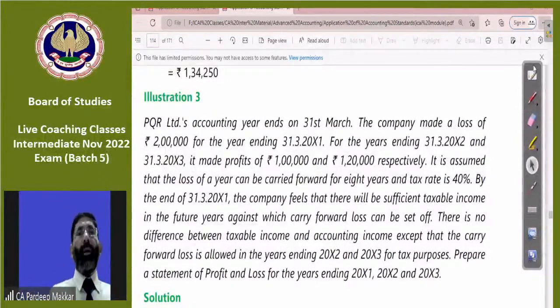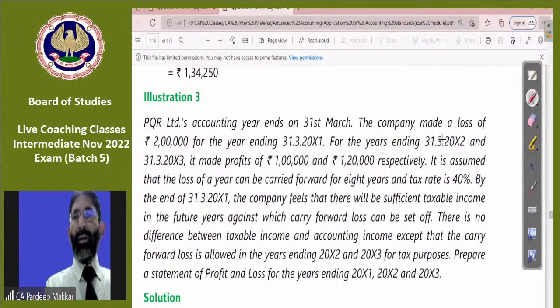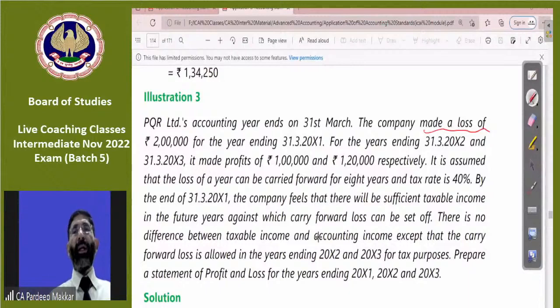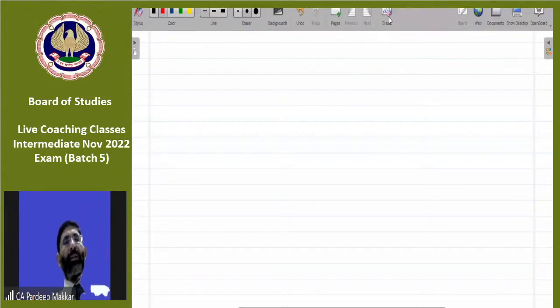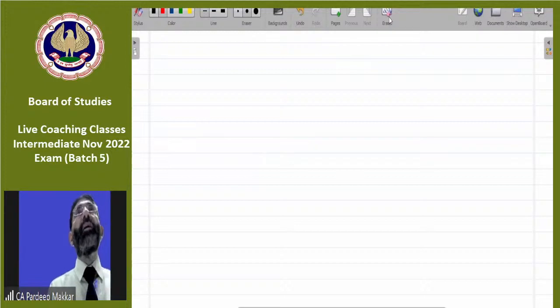Yes. Here he says that the company made a loss of 2 lakh for the year ended. For the year ending 31st March, it made a profit of 1 lakh and 1 lakh 20,000. Now, we have to understand the concept better. Let's try to understand it by way of a separate calculation. I assume few are not yet clear on this, so let's have a full-fledged knowledge of this thing.